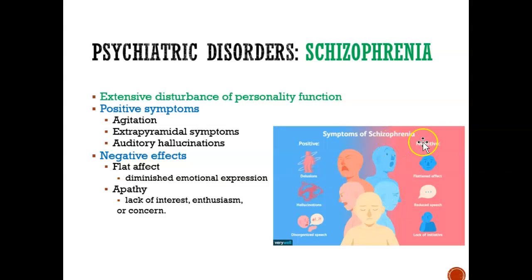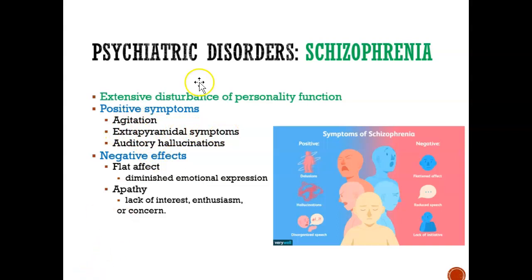So symptoms of schizophrenia include delusions, hallucinations. They have all these symptoms. Their speech may be disorganized. So that's one type of symptoms. Positive symptoms are delusions, hallucinations, aggressiveness.